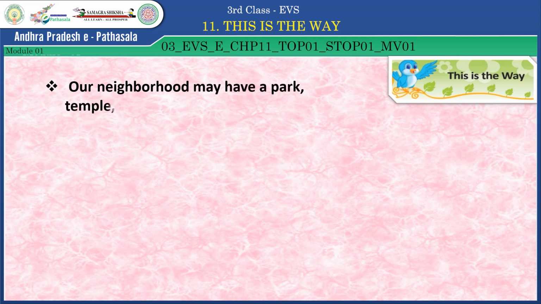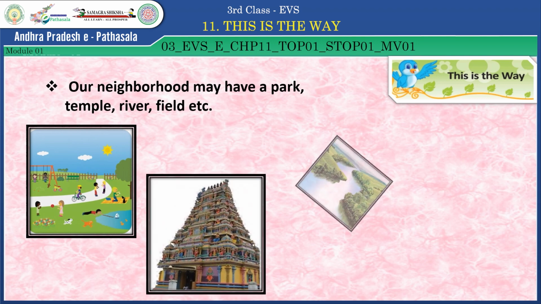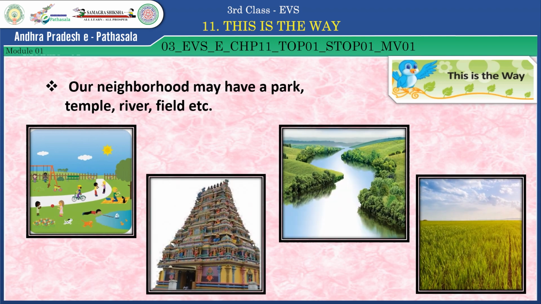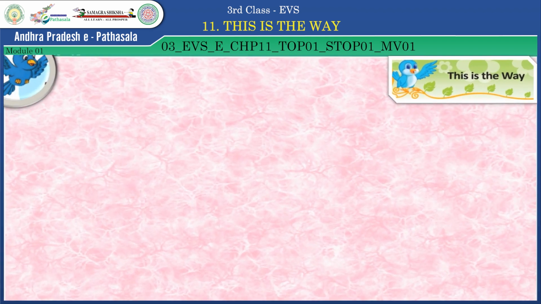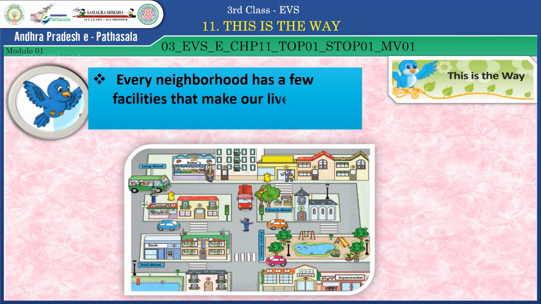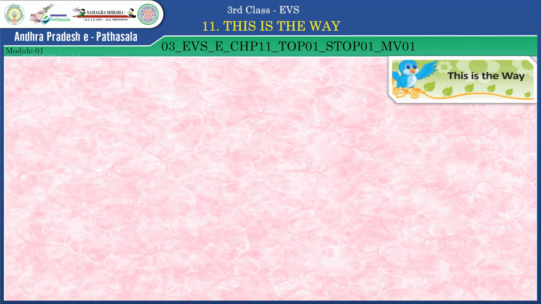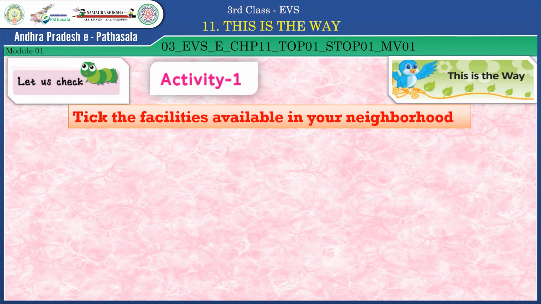Children, our neighborhood may also have a park, temple, river, field, etc. Every neighborhood has a few facilities that make our lives more comfortable. Children, now let us check an activity about neighborhood. Tick the facilities available in your neighborhood.